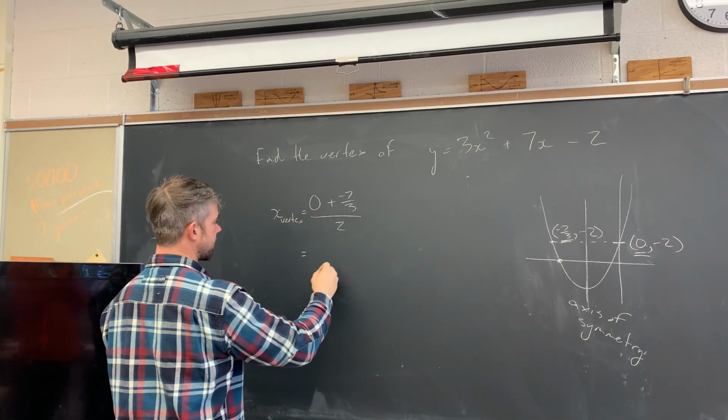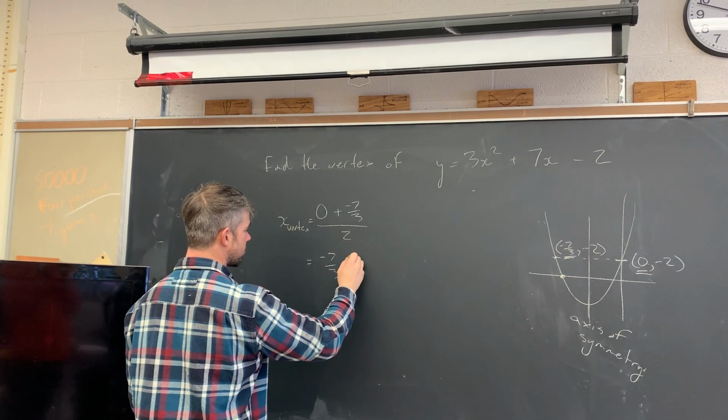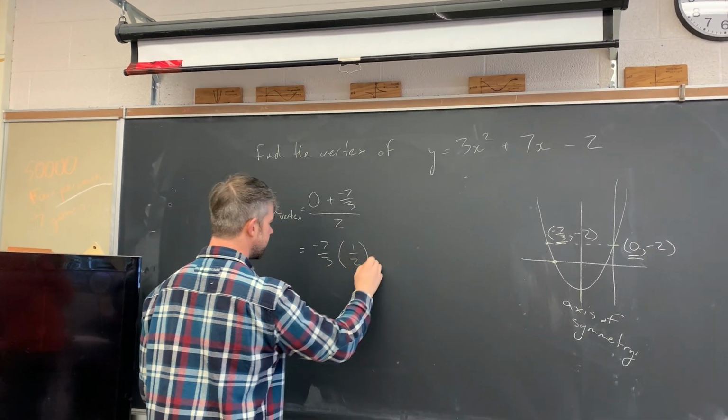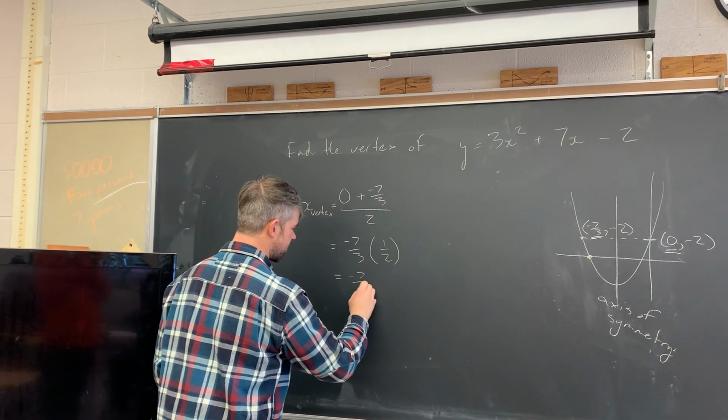So 0 plus -7/3 is -7/3. Dividing by 2 is the same as multiplying by 1/2. So I end up with -7/6. Yuck.